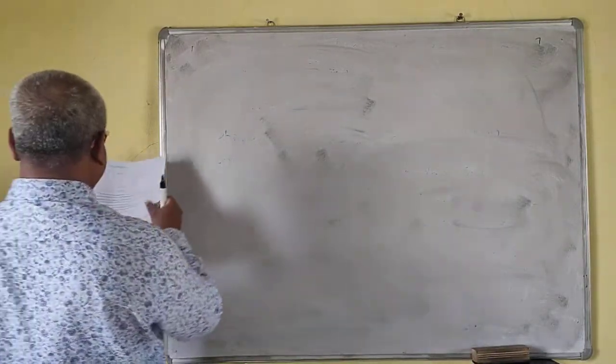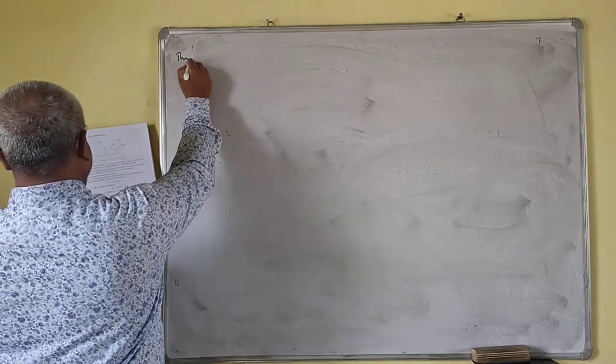We'll see one theorem. This is a very important theorem.